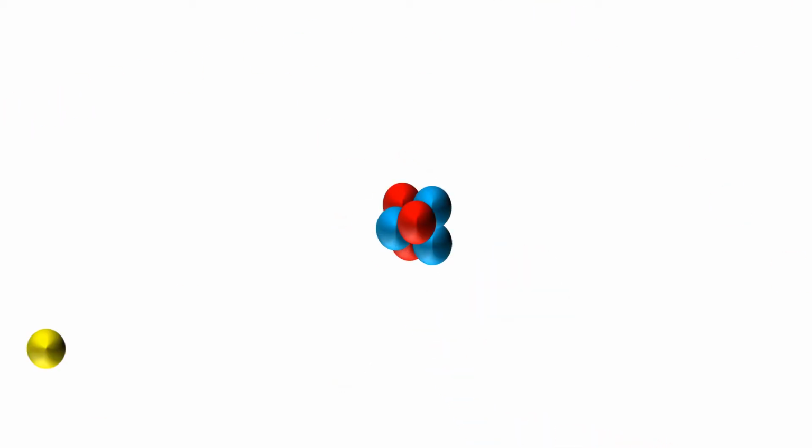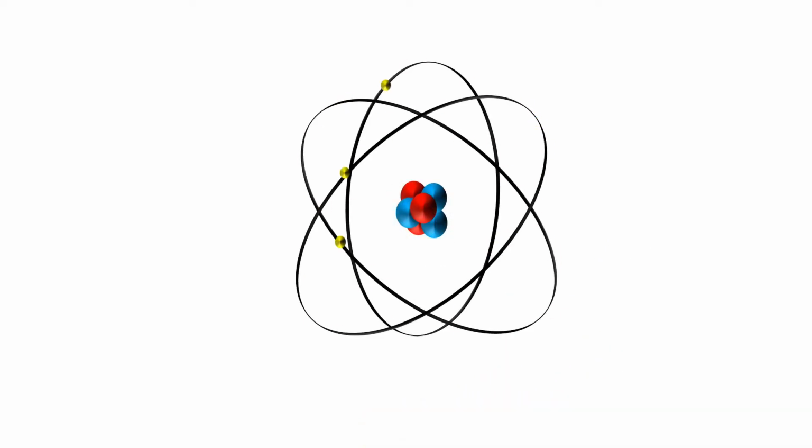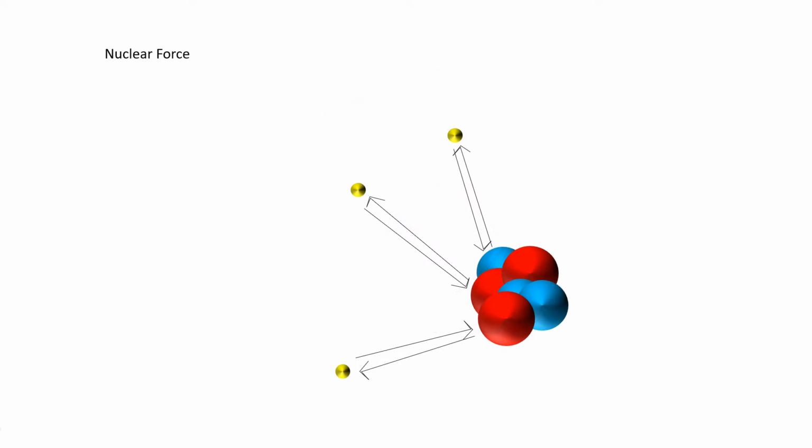Now, the electrons are heading towards the nucleus. Just like how positive and negative bind together, the protons are pulling the electrons. But the neutrons are trying to push them back, keeping the electrons orbiting around the nucleus at a steady distance. This forms an atom. This force is called nuclear force.